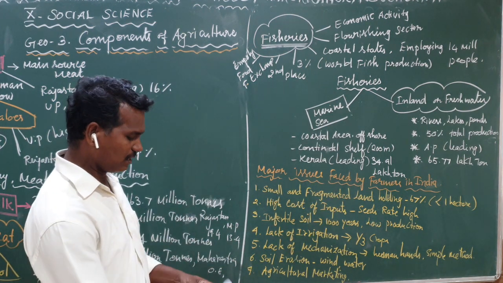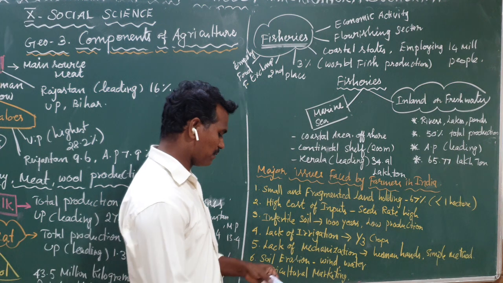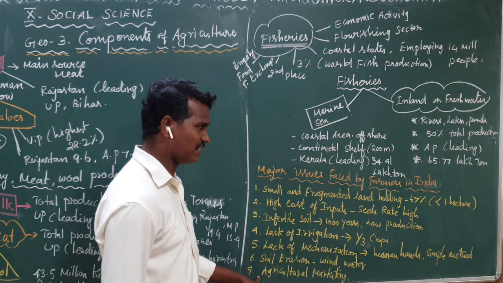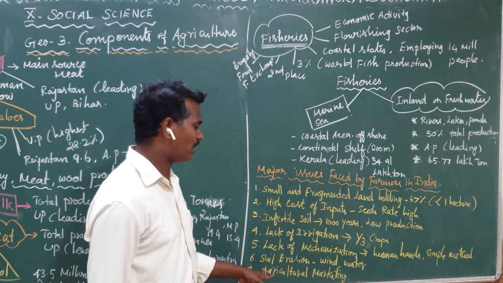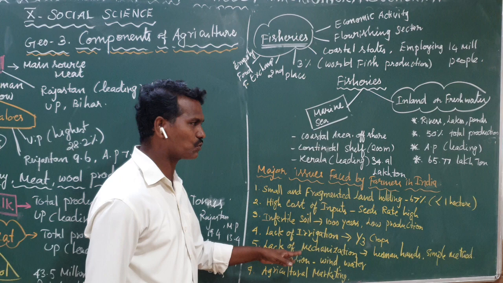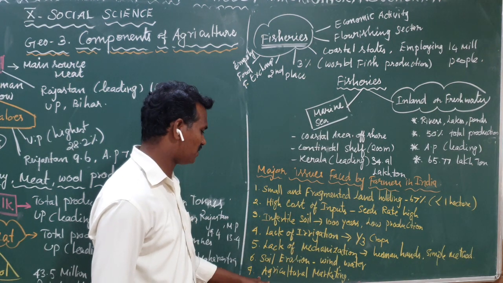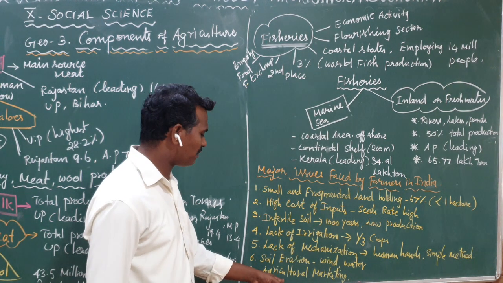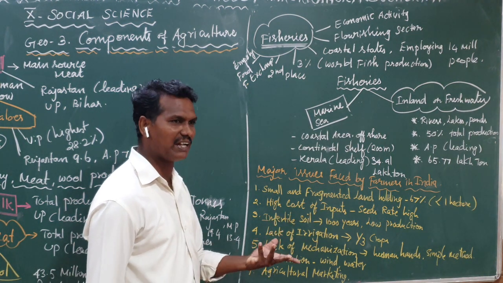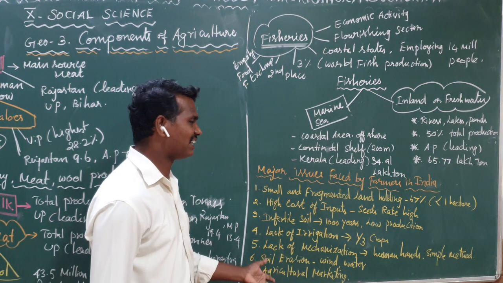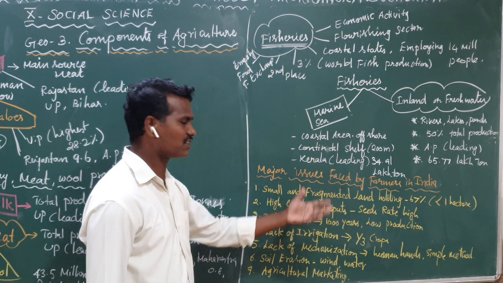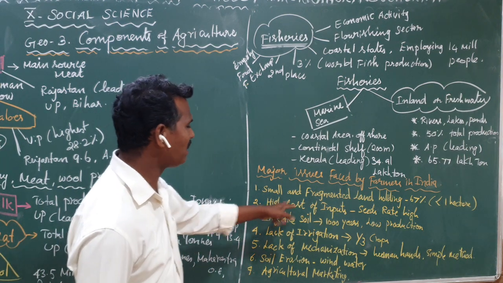The next two important problems. Inadequate storage facilities. Recently we heard the news about the Indian farmers and their problem when they sold the paddy in the Tamil Nadu district. During the rainy time they wasted all the paddy. So what is the reason? They have no adequate storage place. For that reason, immediately after the harvest, they sold in the market at low prices. So it is one of the problems of the farmers.